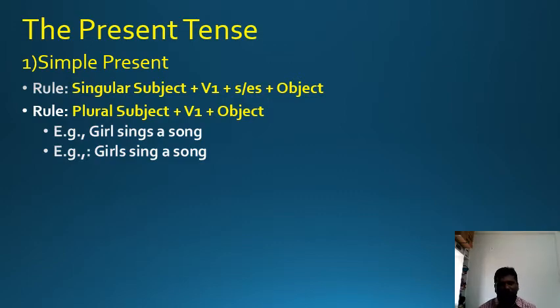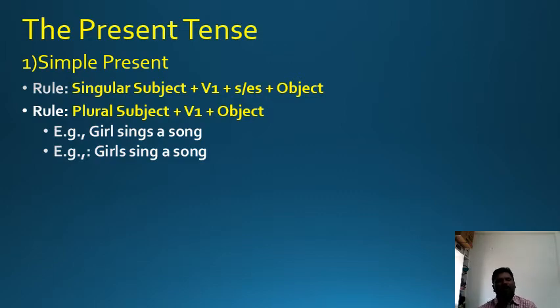In the present simple tense, we use V1 with s, es, ies if the subject is third person singular. When the subject is I, we, or any plural noun, we use V1, the first form of a verb, which is known as the root form of a verb.